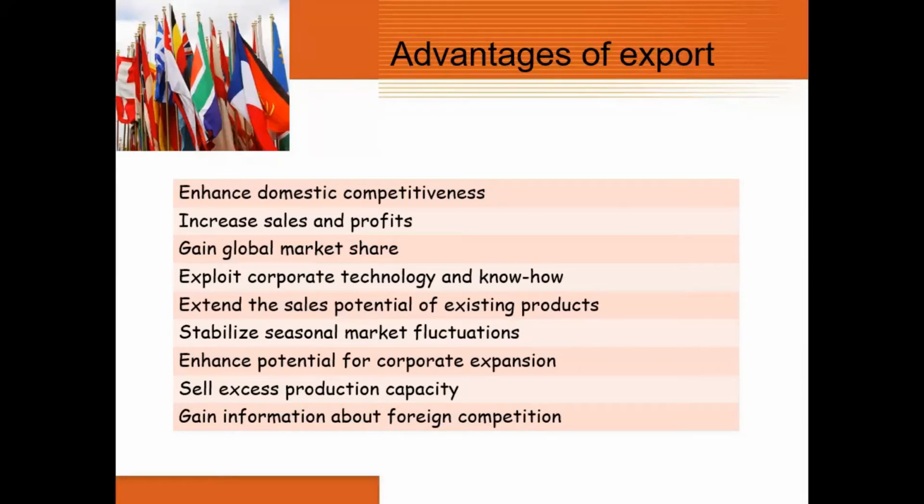To enhance domestic competitiveness, the advantages are increased sales and profits, gaining global market share, exporting corporate technology and know-how. Another export is software exports. We are very poor in software export; we are very good in software imports. Even though we are highly capable people, our products are not in the top 10 or top 100 software products.